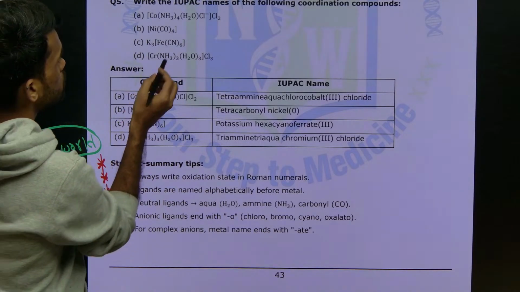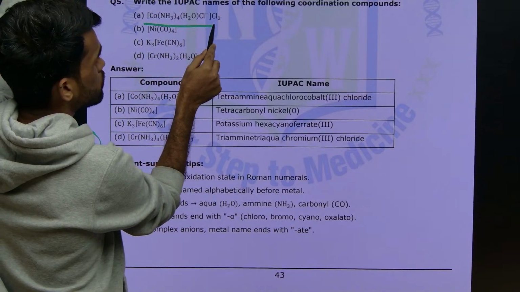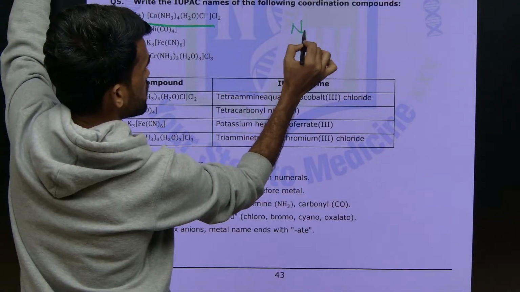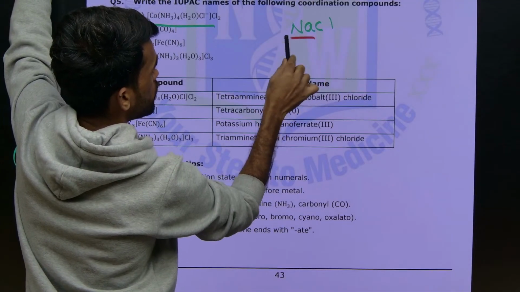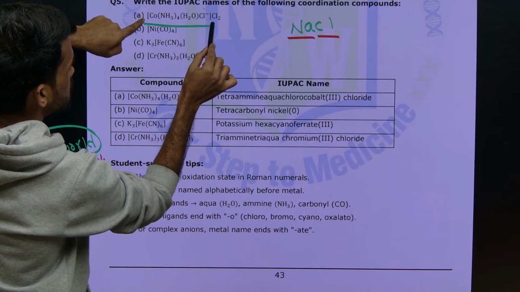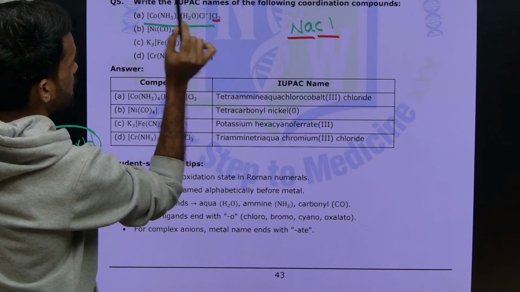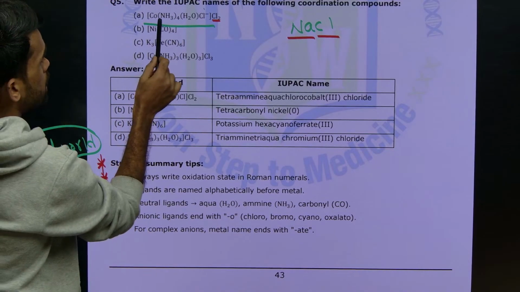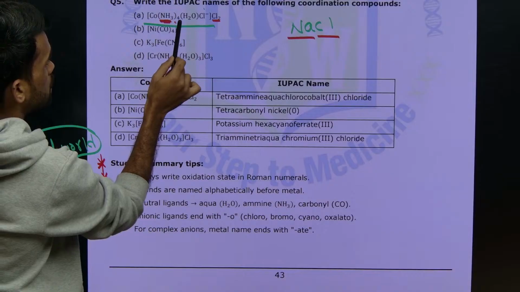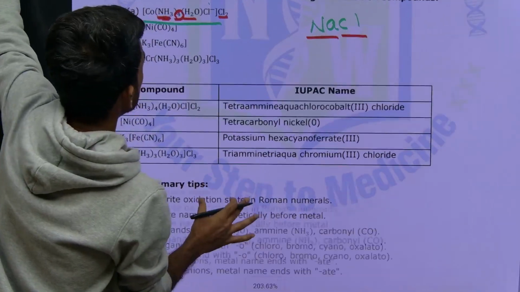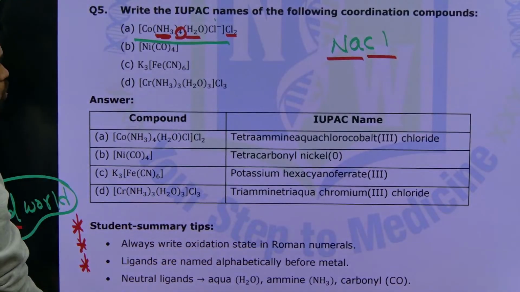Next, look at here, this is the complex they have mentioned and they are asking the IUPAC name. So now when I say NaCl, how do you write the name? First sodium, next chloride. So here also first write the species which is present in the cationic position, next the anionic position. So what is the cationic position here? See, there are ammonia ligands, how many are there? 4. Next water, you should call water as aqua. The next chlorine, you should call chlorine as chloride, okay.